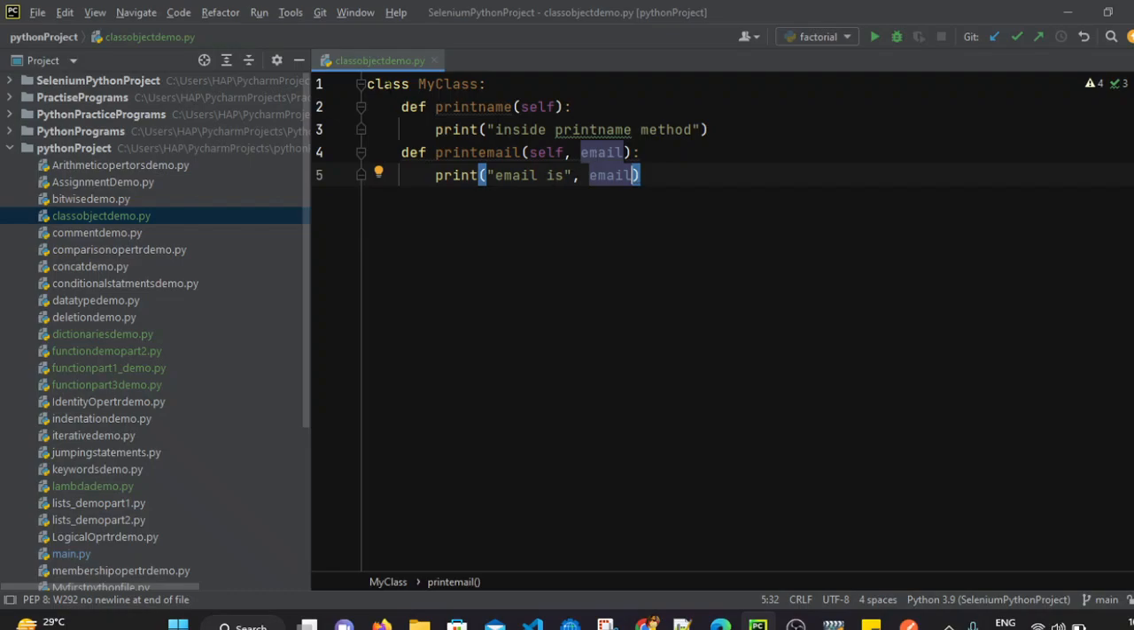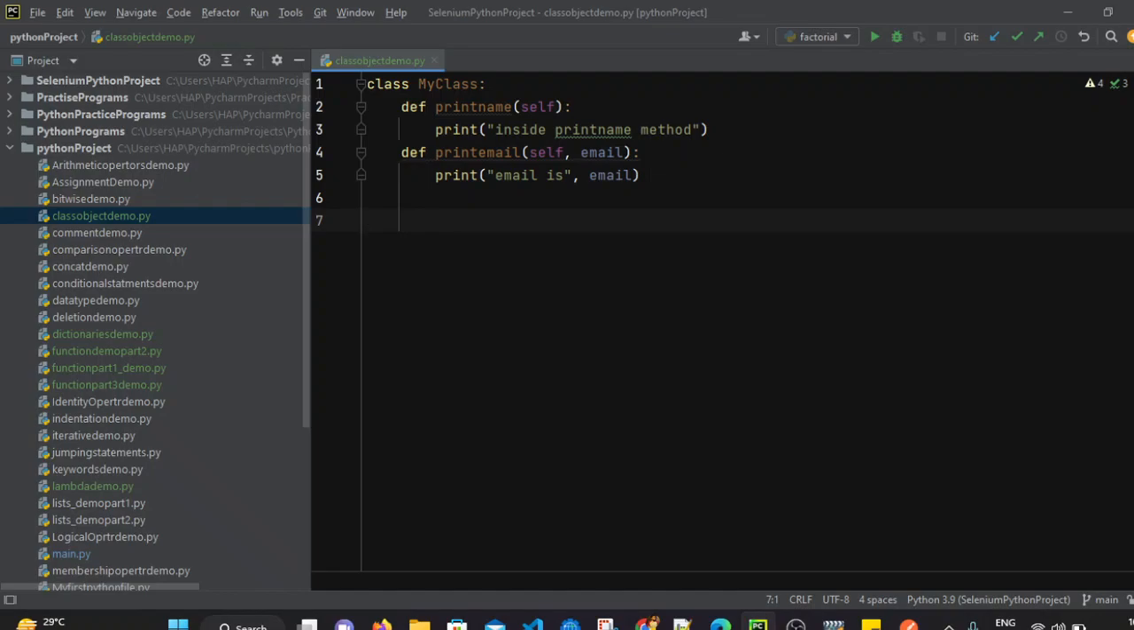So this is how we can create a class, and we have created two methods here. As these functions are written inside the class, these are known as methods and not functions. The self keyword denotes that this method belongs to my class. Now we have written the methods, right? We have created a class, that is a blueprint, and we have added methods as well. Now let's see how to call these methods.